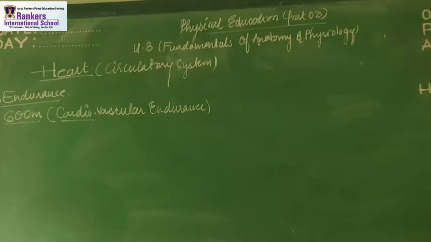It beats up to 72 times per minute in a normal person. So the heart rate is 72 times in a minute. It means आपका जो heart है वो 72 times धड़कता है. It beats about 72 times per minute at a normal basal level in an adult.